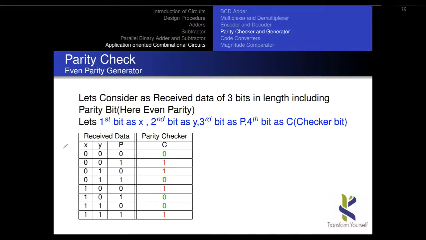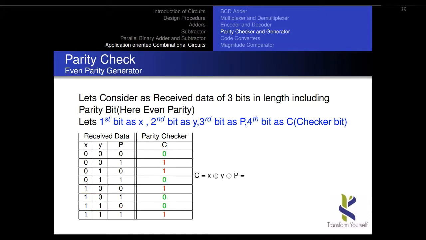So here, just take an example. Here, this is the input, right? Total number of ones is an even number, so it is an even parity generated checker, so I will substitute 0. Whereas this is another input. In this case, total number of ones is an odd number, so I will substitute with 1. Since I substitute with 1 only, we will name it as an even parity.